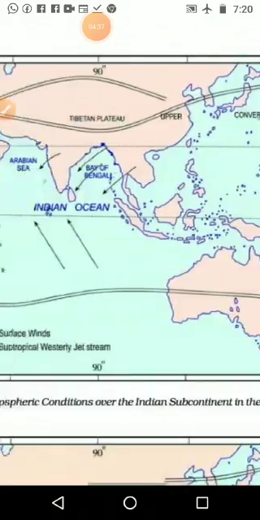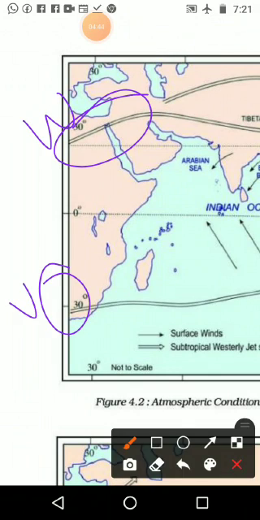From where it is starting, according to that we are giving the name. It is starting in the west side, so we will call it westerly jet streams, and it is moving. It is starting from where?